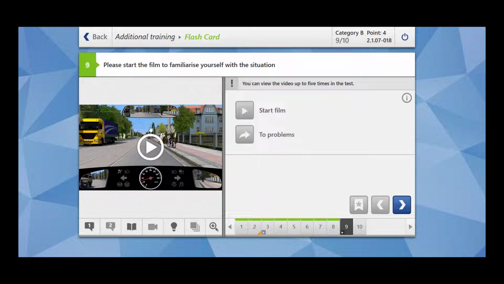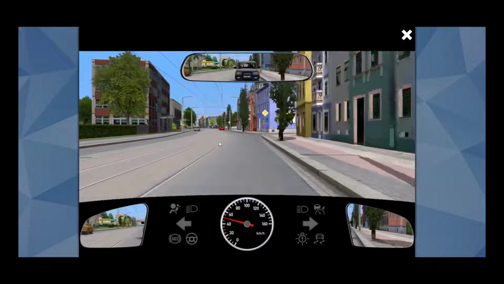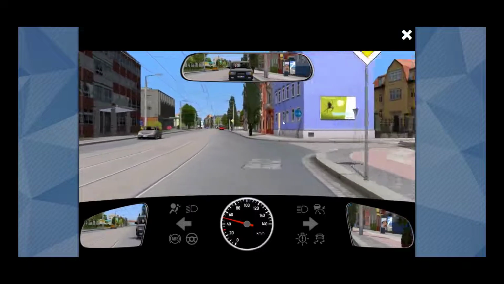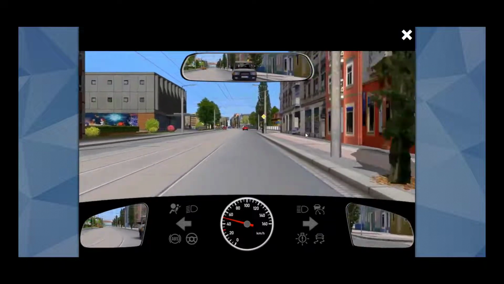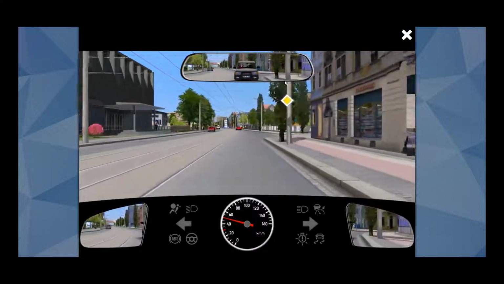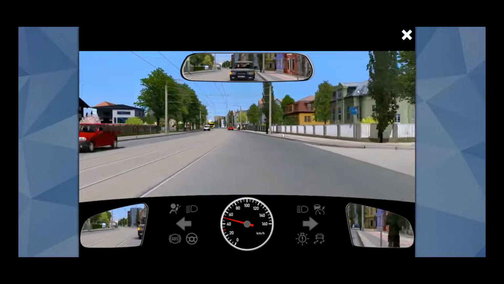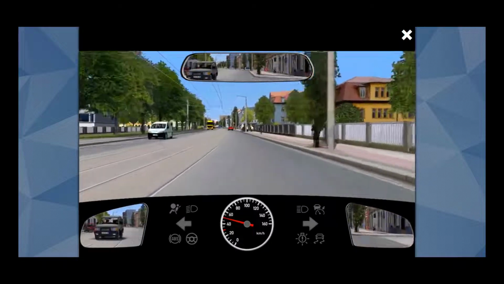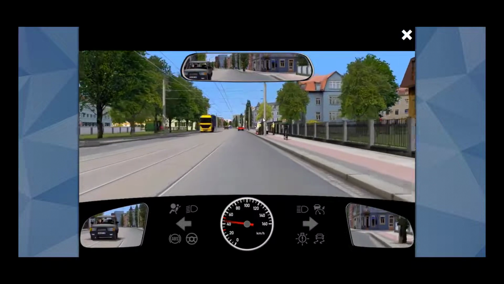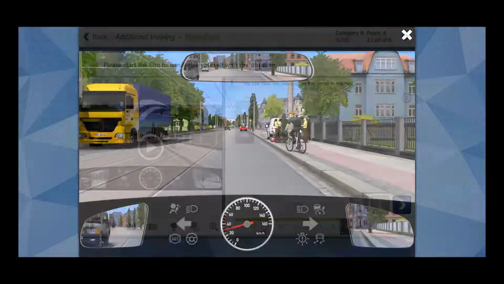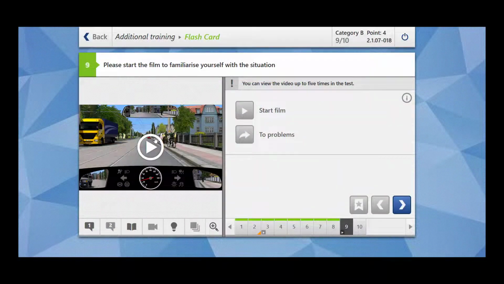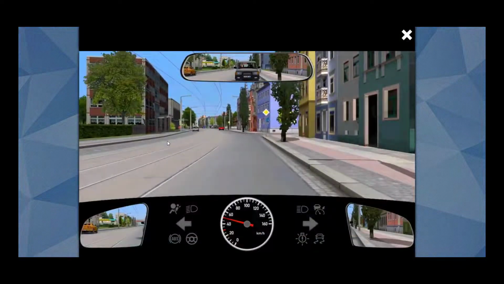Please start the film to familiarize yourself with the situation. So what we see, a mandatory cyclist and pedestrian path. We are inside the city, we are on the priority road, but along our side there is also a cyclist path. And on the way of the cyclist there is obstruction. So you can see from the behavior of the cyclist that he is going to enter onto our lane. Let's watch it once again.